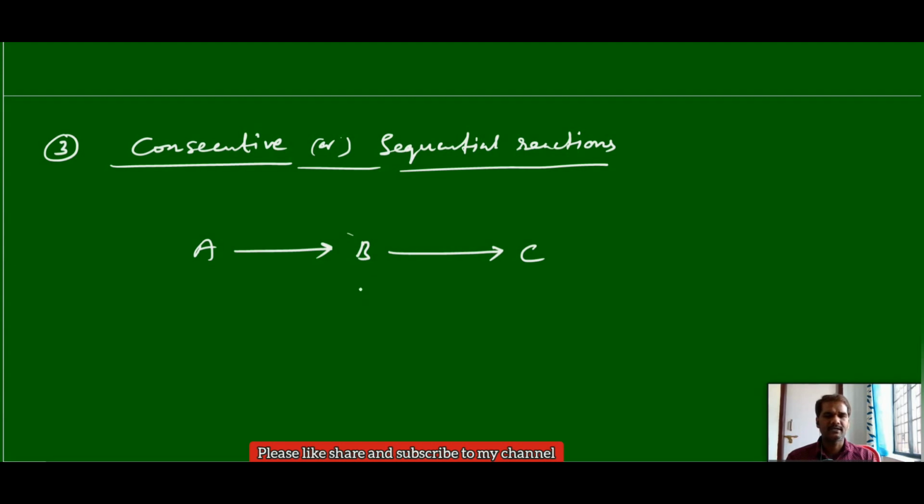Mostly these are decomposition reactions. If you take heavy nuclei, they can emit alpha or beta radiations and form another nuclei, which again undergoes decomposition or emission of radioactive particles. We can discuss that part later in the nuclear chemistry chapter. So radioactive disintegration reactions come under consecutive reactions.